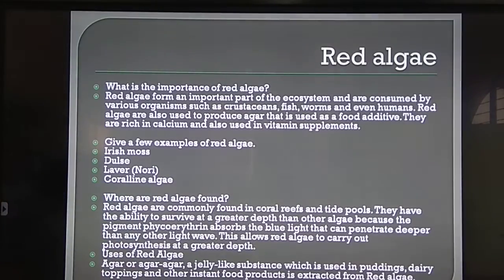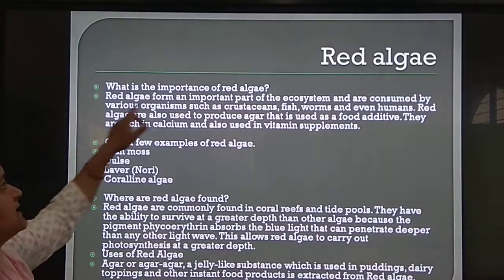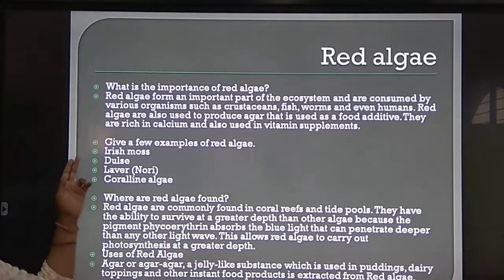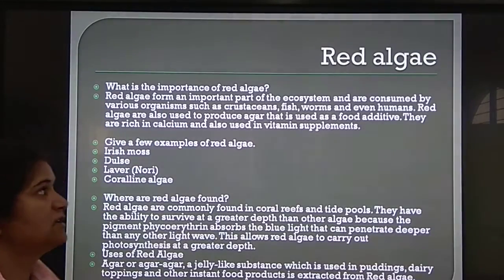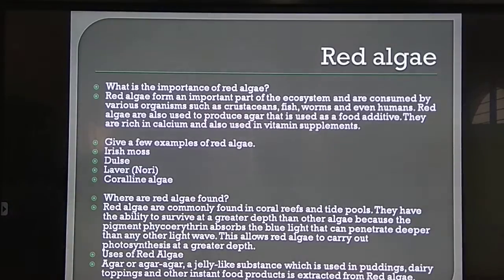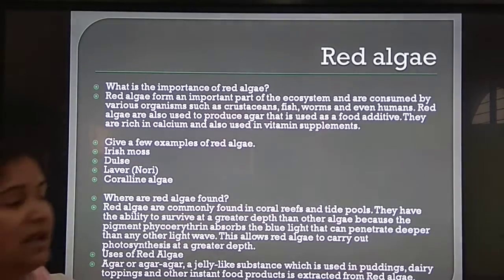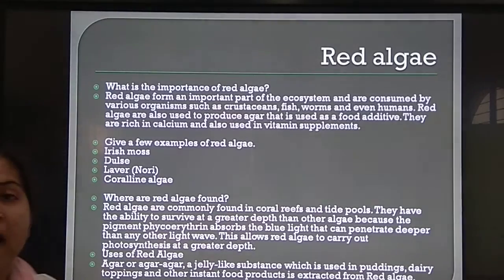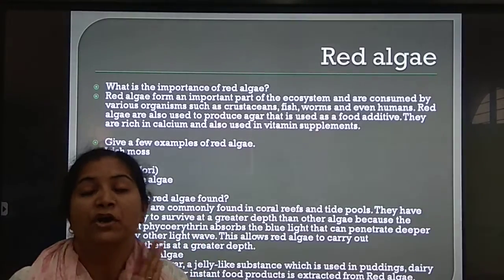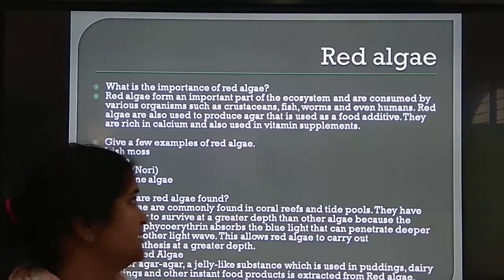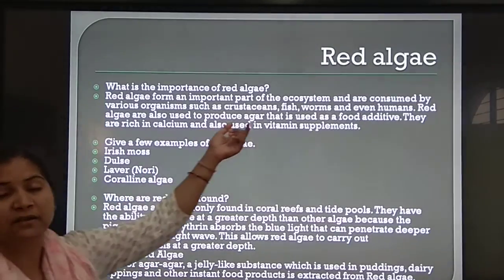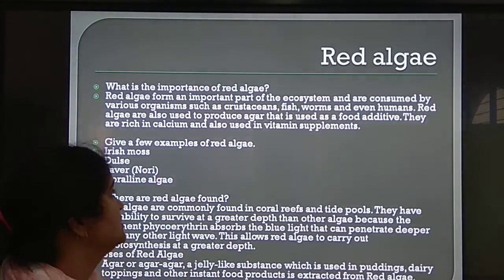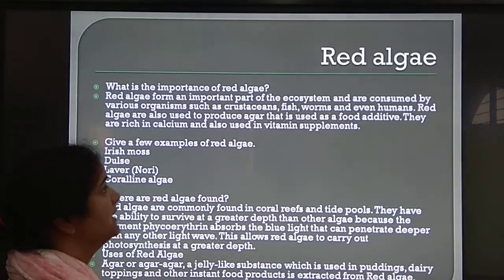Now, red algae. Some important features of red algae. What is the importance of red algae? Red algae form an important part of the ecosystem and are consumed by various organisms such as crustaceans, fish, worms and even humans. So red algae have a producer role in the ecosystem. They can be eaten by various consumers, primary consumers. Even humans can feed on red algae.